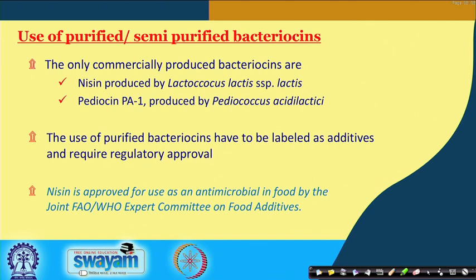purified and then used. However, the only commercially produced bacteriocin which is used at present is nisin, which is produced by Lactococcus lactis subspecies lactis, and Pediocin PA-1, which is produced by Pediococcus acidilactici. The use of purified bacteriocin, however, has to be labeled as an additive and requires regulatory approval. For example, nisin is approved for use as an antimicrobial in food by the Joint FAO-WHO Expert Committee on Food Additives.